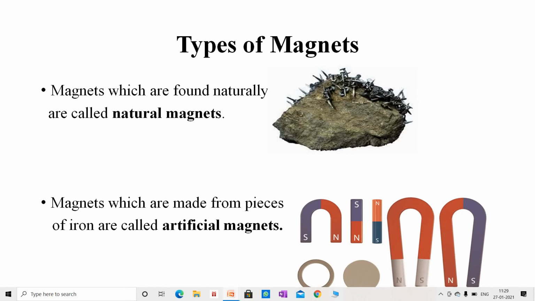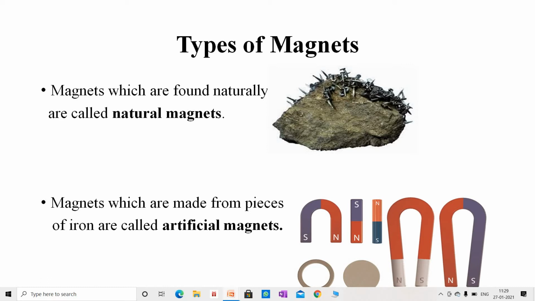Students, now let us study about the types of magnets. Students, magnets which are found naturally are called natural magnets. A natural magnet has the property of attracting iron objects, but its strength is weak. Lodestone and magnetite are natural magnets.